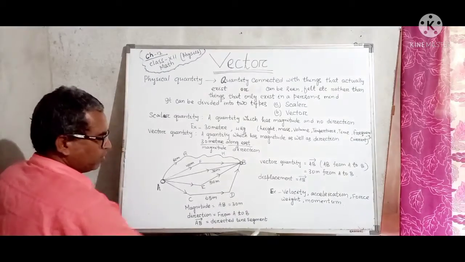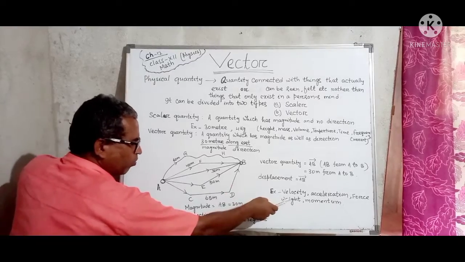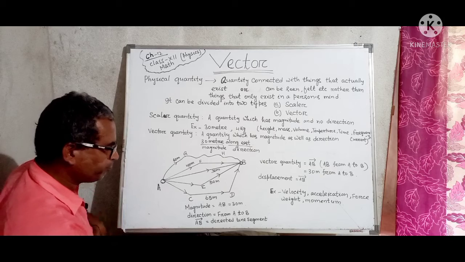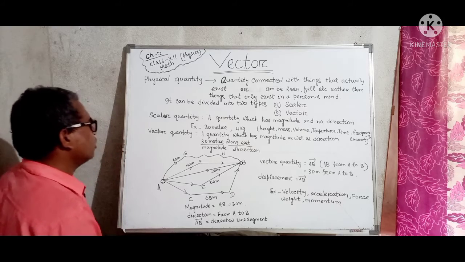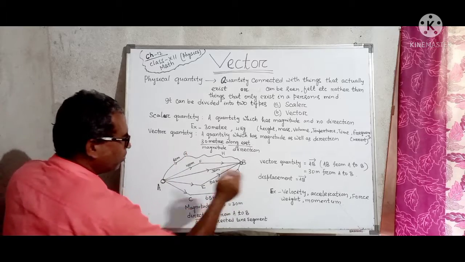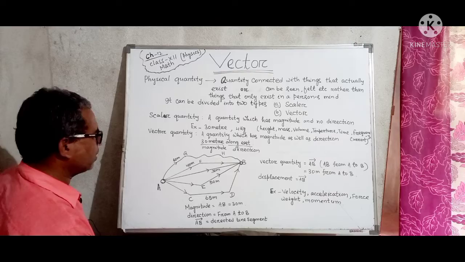In case of gravity we say weight. We will discuss weight at a later time. Okay, perhaps you have understood it clearly.